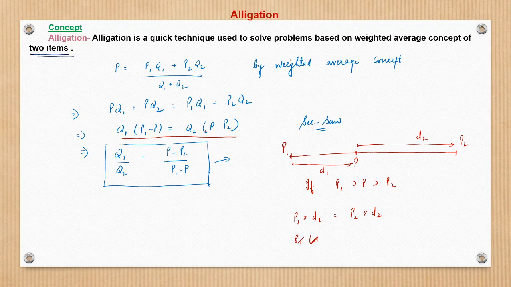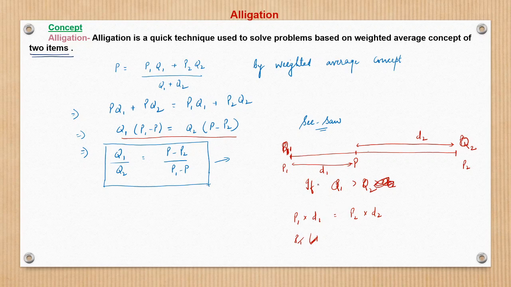D1 is the distance, that is P1 minus P, and here P2 with a lower weight should sit farther, that is at a higher distance, right? So basically, what does this mean? Let me represent this as Q1, weight Q1, and here as Q2, weights, and P1 as P2, Q1 greater than Q2, right? This is something we saw.